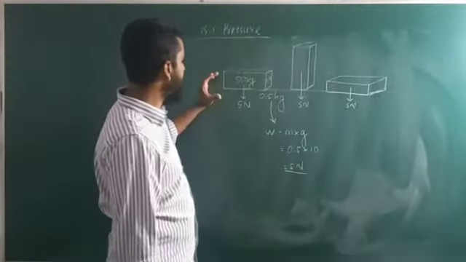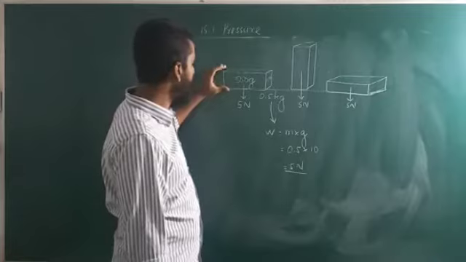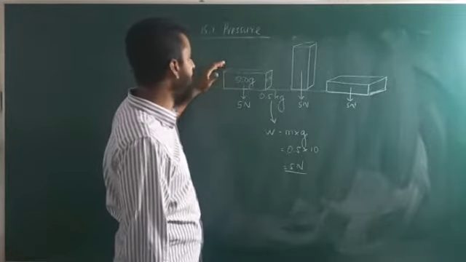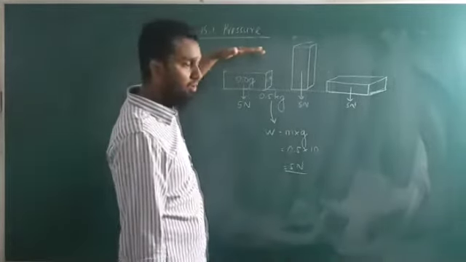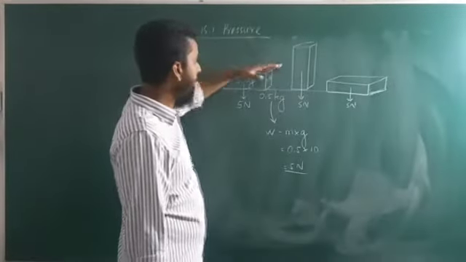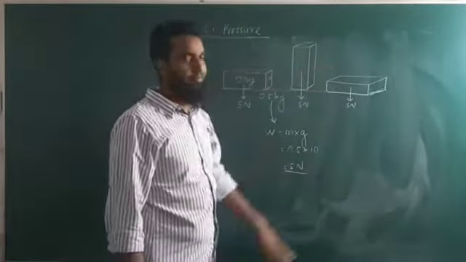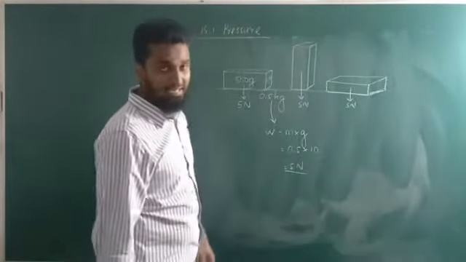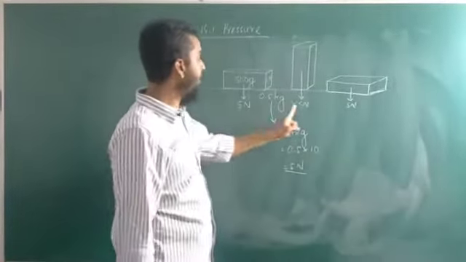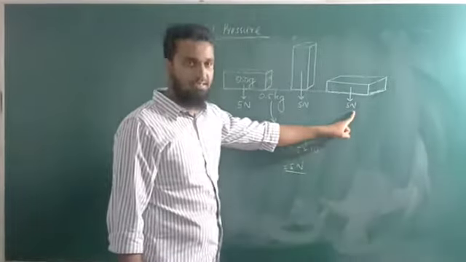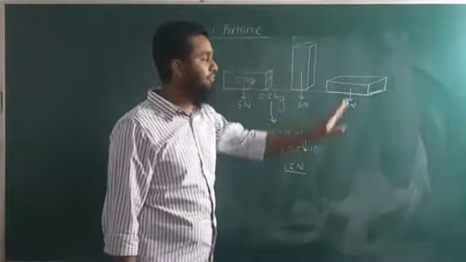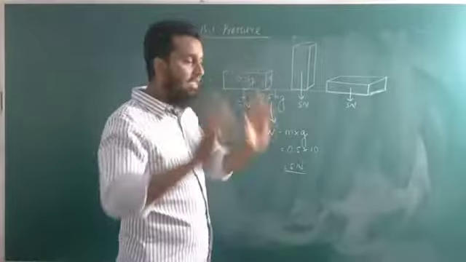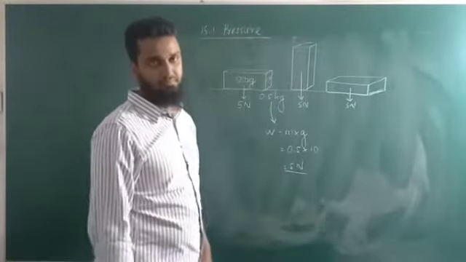But take this 500 grams brick and keep it on your head in this way, and in this way, and in this way. What is going to be your feeling? The applied force is 5 Newton, but the feeling is going to be different.